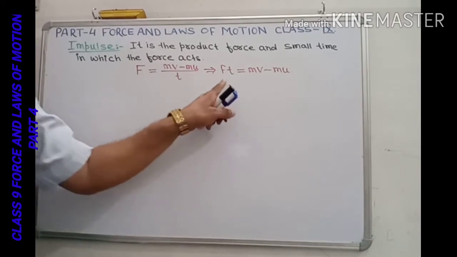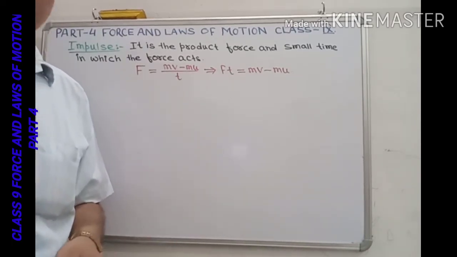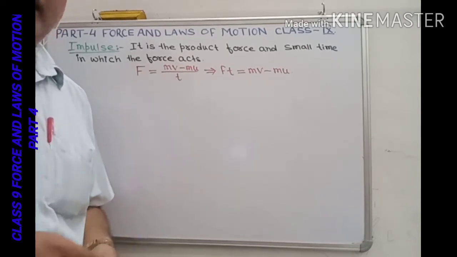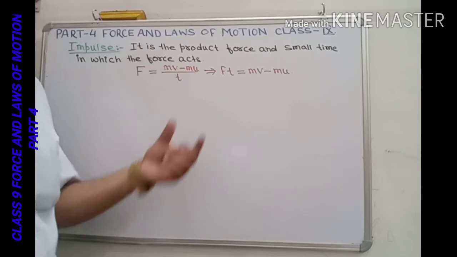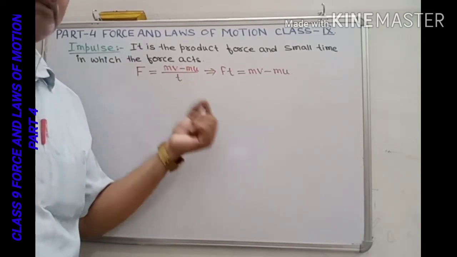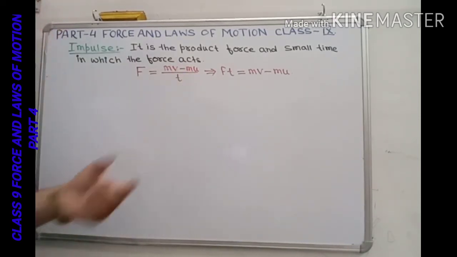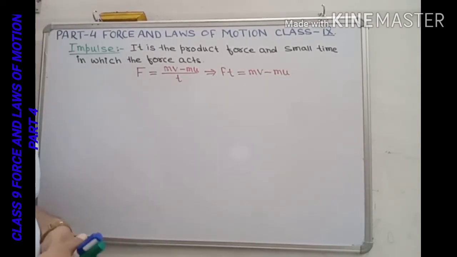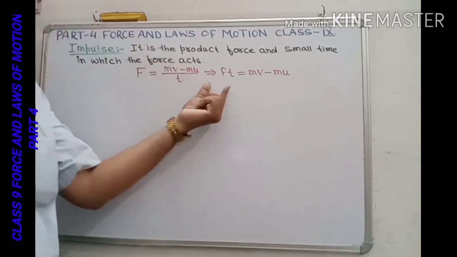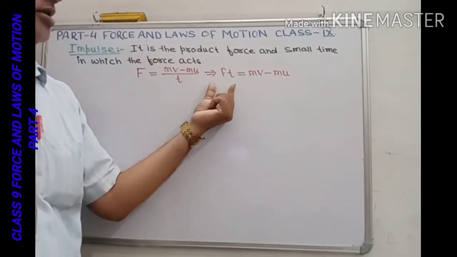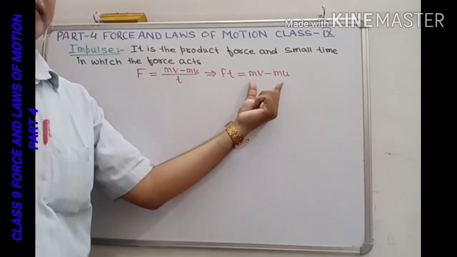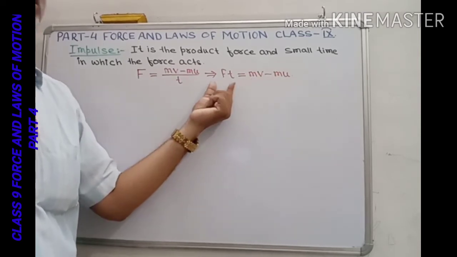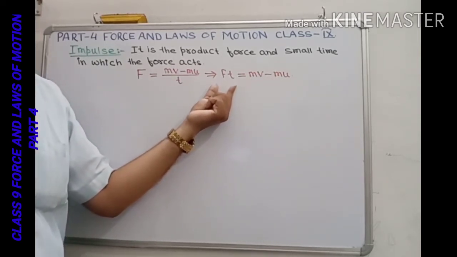So this force multiplied by the time t gives us the impact of the force, and that impact of the force in that small time is called impulse. So we can also see here that this impulse is the change of momentum, not the rate of change of momentum. Simply the change in momentum can also be defined as the impulse.